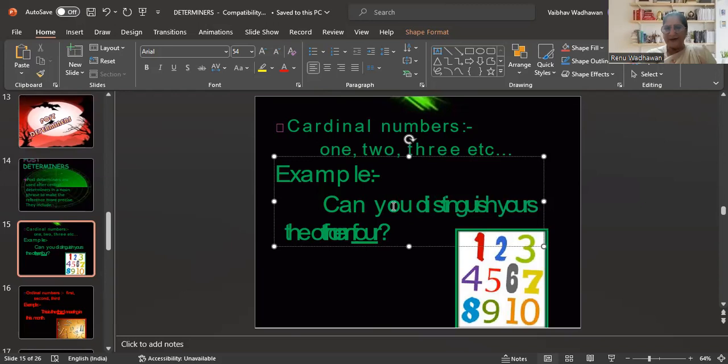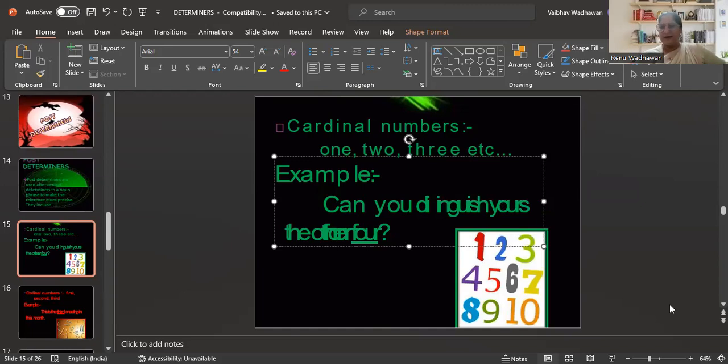Here it is. Can you distinguish the number 4 from here? That is what?